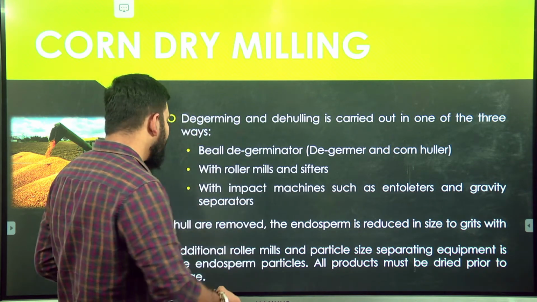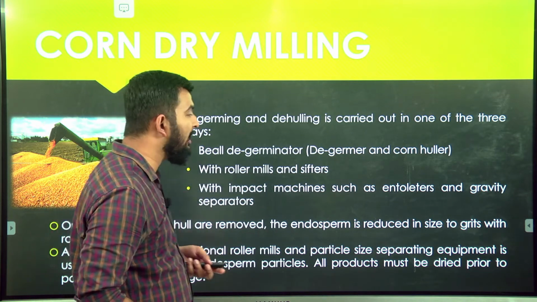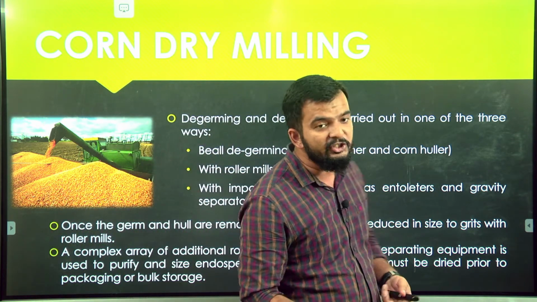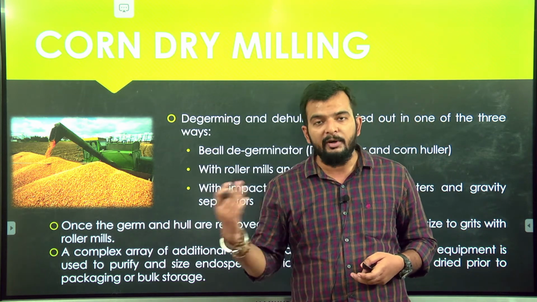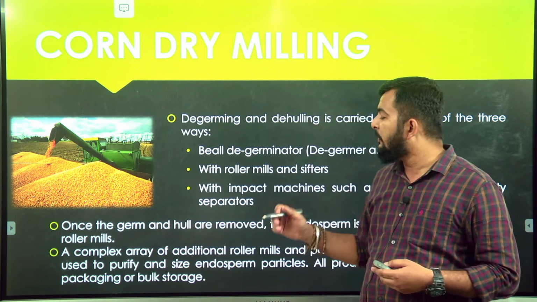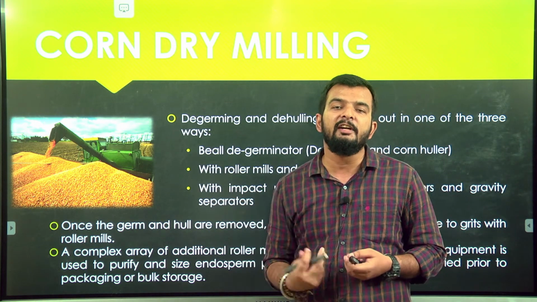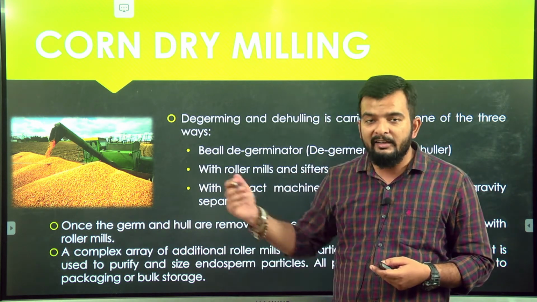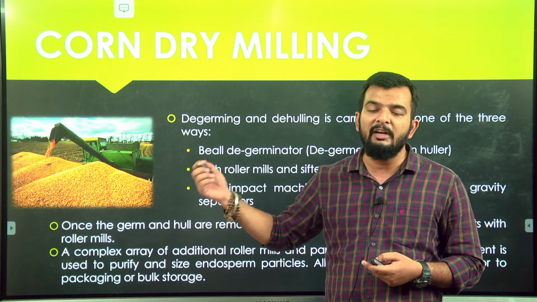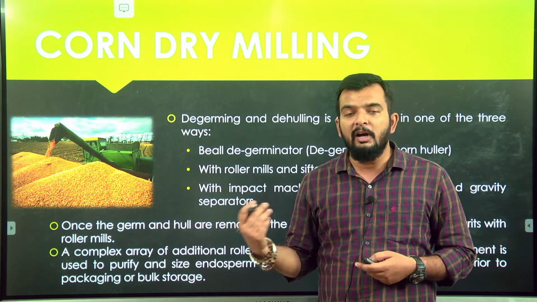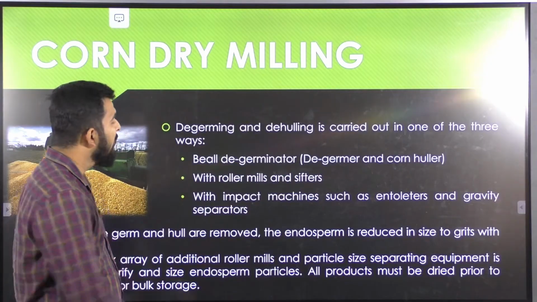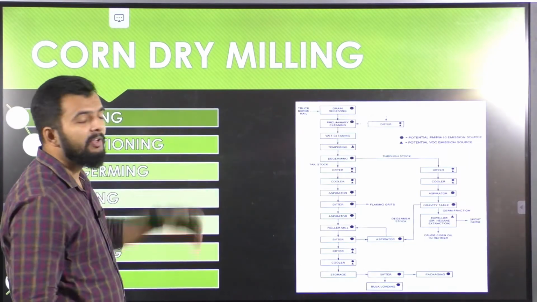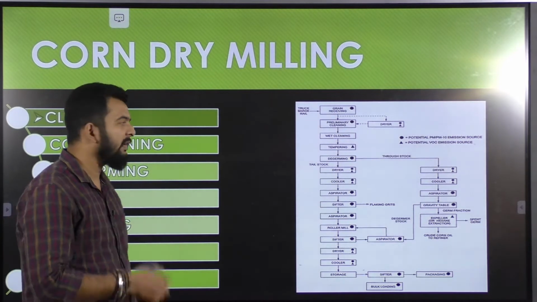All products must be dried prior to packaging and bulk storage. See, during the conditioning step, we have increased the moisture content to around 21 to 25%. So before final packaging, the moisture content needs to be reduced. At the last, there is a drying step, so that the moisture content can be reduced to the desired levels. Okay, so next we will see the different steps in corn dry milling.